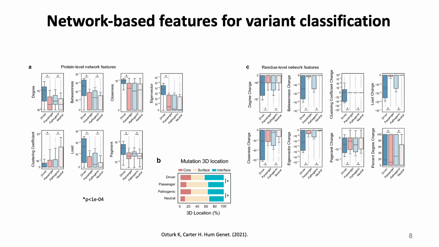Looking at the significantly different distributions of these network-based features for various types of variants, like driver versus passenger or pathogenic versus neutral, we can say that they show potential to distinguish between different classes of variants.